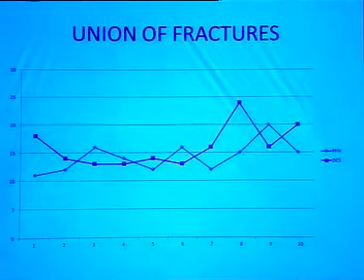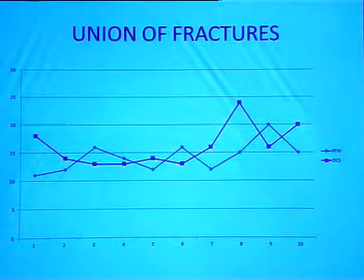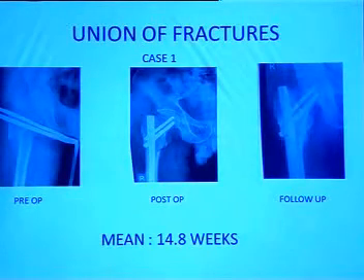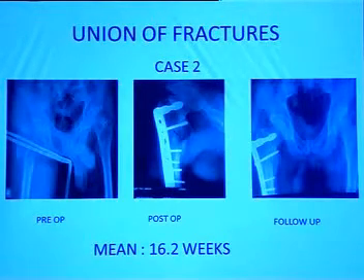In comparing the union of the fracture and seeing the time at which the different fractures unite, the mean for a PFN was 14.8 weeks, while for a DCS it was around 16.2 weeks. Again, when this was calculated, the difference was not found to be statistically significant.